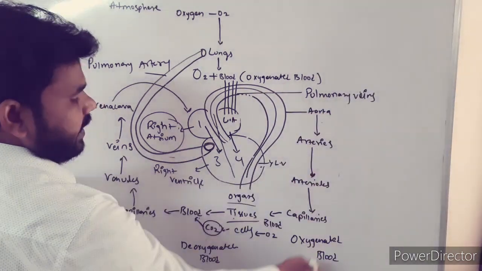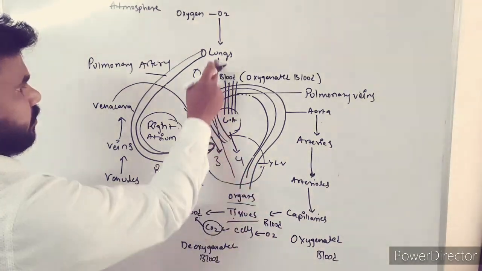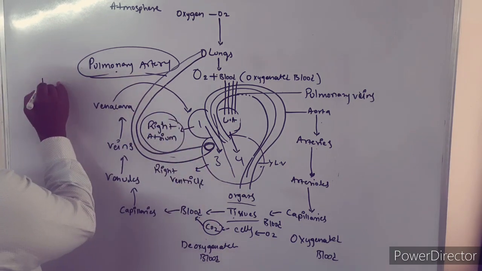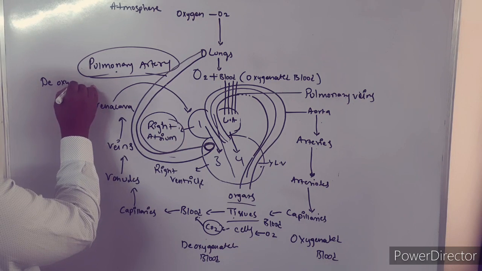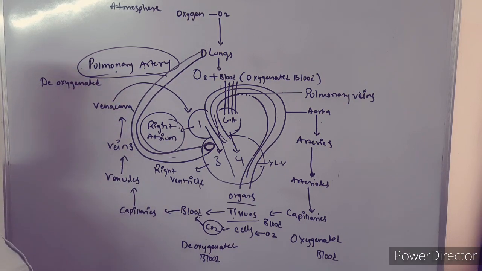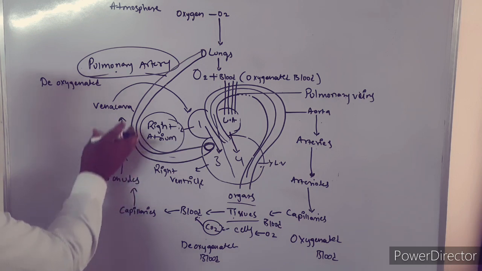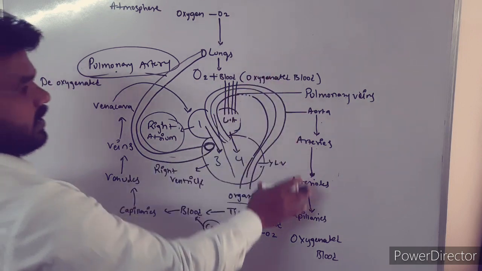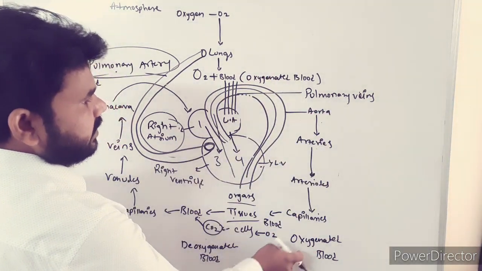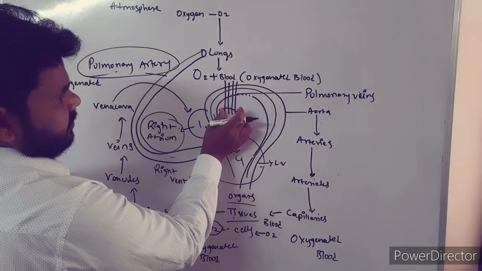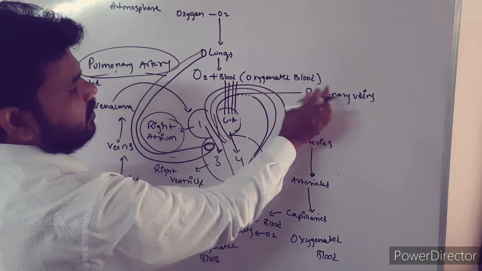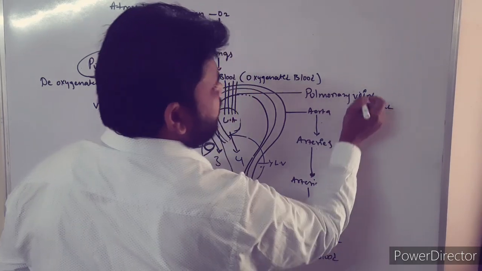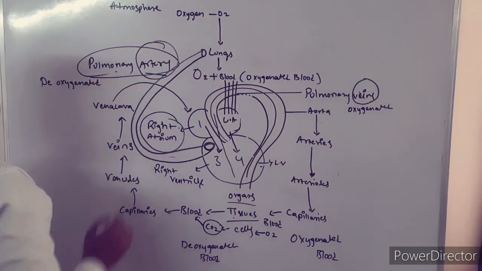In the whole body, arteries carry oxygenated blood, but only this special artery, the pulmonary artery, will carry deoxygenated blood. In the whole body, veins will carry deoxygenated blood, whereas the 4 pulmonary veins from the lungs to the left atrium will carry oxygenated blood. Here veins, and here the artery.